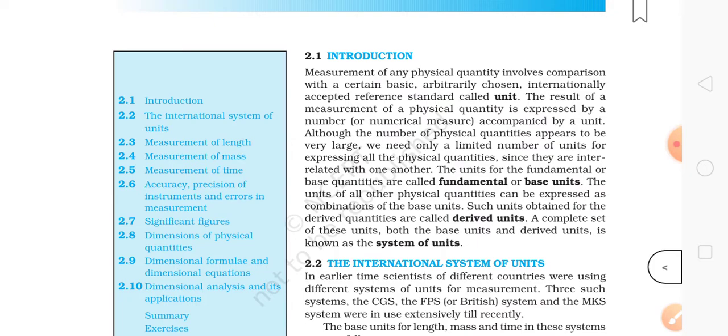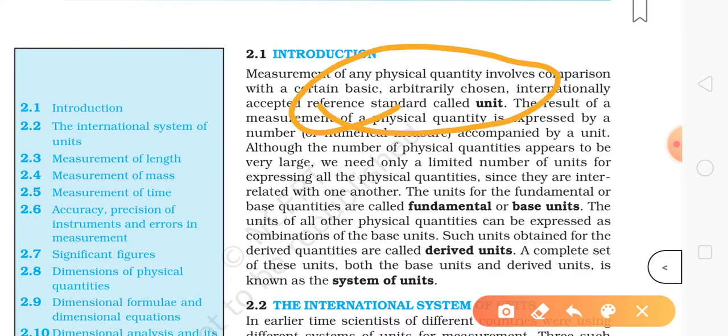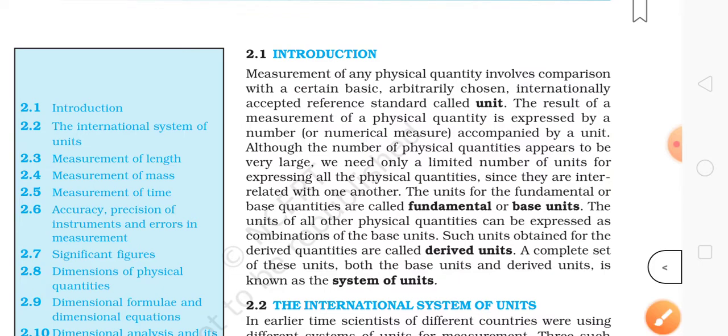The first thing is the introduction. Introduction is also important because there are some important lines. Measurement of any physical quantity involves comparison with a certain basic, arbitrarily chosen, internationally accepted reference standard called unit. So here we can note the point of what a unit is: the internationally accepted reference standard is known as a unit. The result of the measurement of a physical quantity is expressed by a number, a numerical measure, accompanied by a unit.